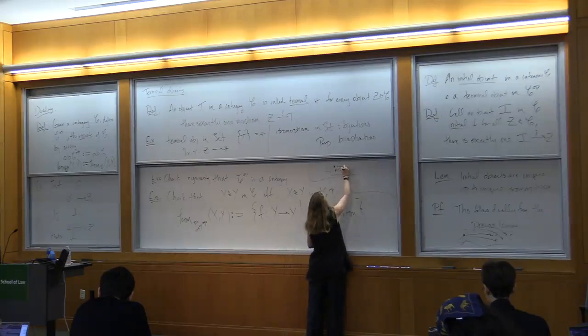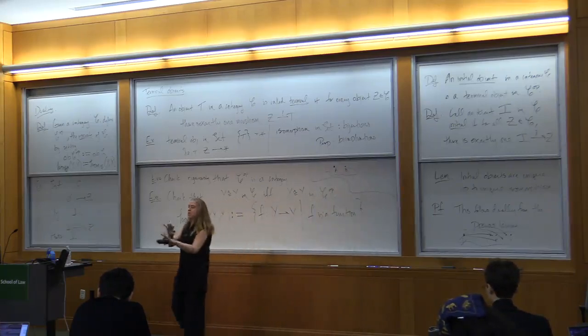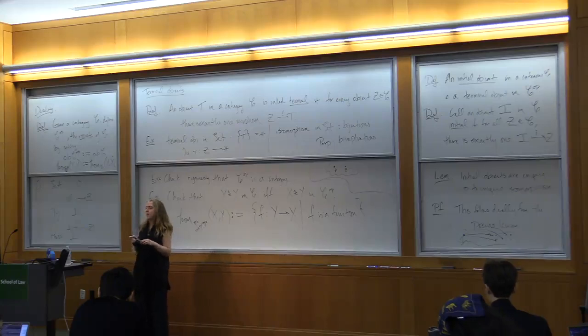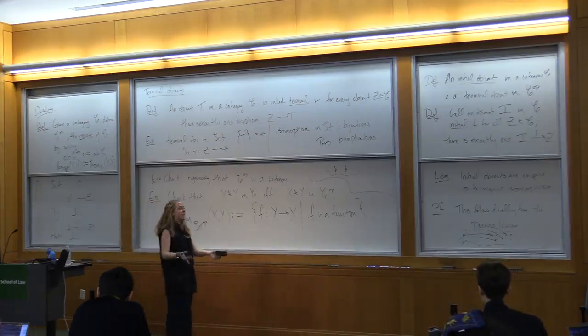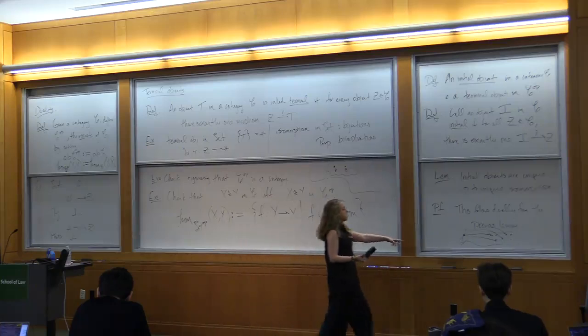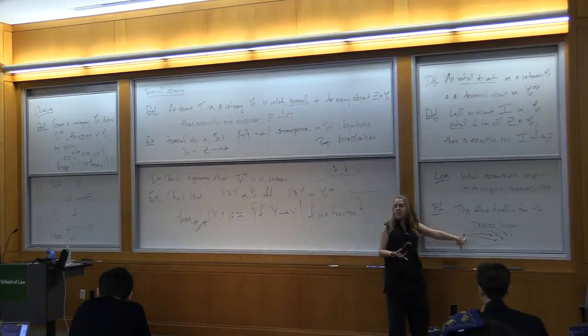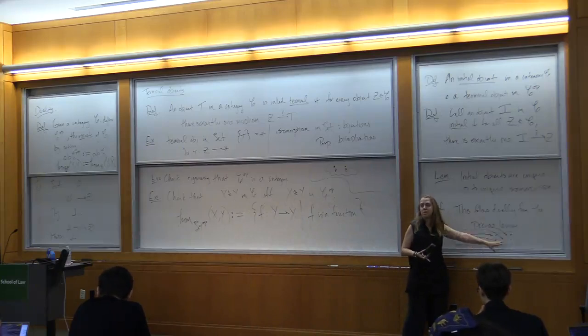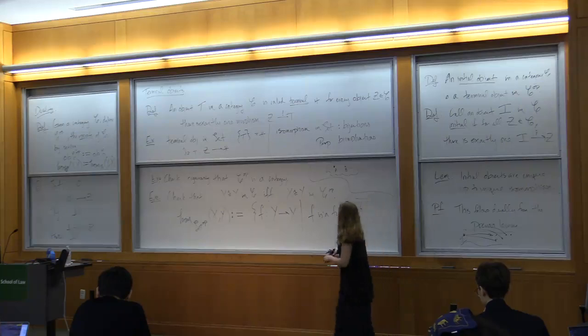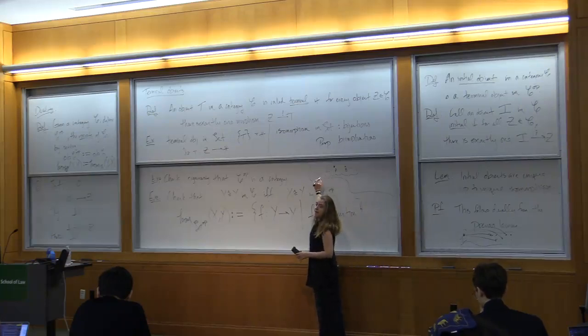Okay. Maybe first I'll do a sanity check. If we have a category like this, with just two disconnected objects, A and B, does it have a terminal object? No. Sorry, does it have an initial object? Also no, right? Because just like my argument about terminal objects, when we have an initial object, the category is connected, in the sense that ignoring the direction, there's some path from any object to any other object. And that's not the case here. So there's no initial object.